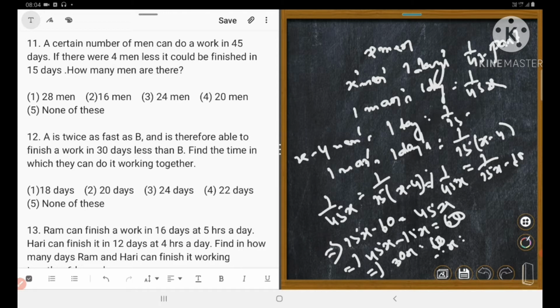No, it's 15 days more. Could you understand it? 15 days more means 45 plus 15, that is 60. This is 60.